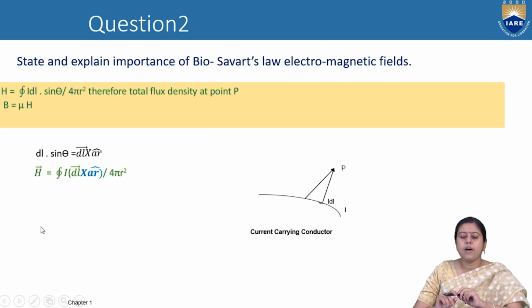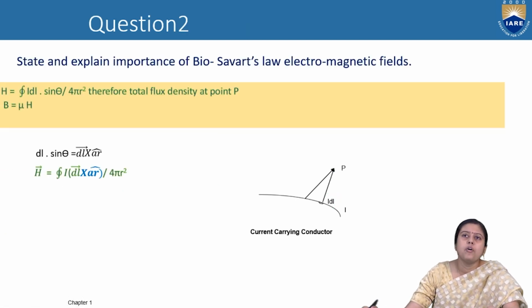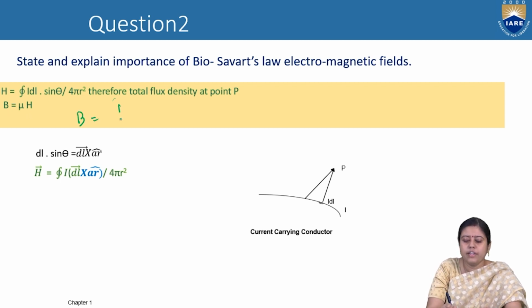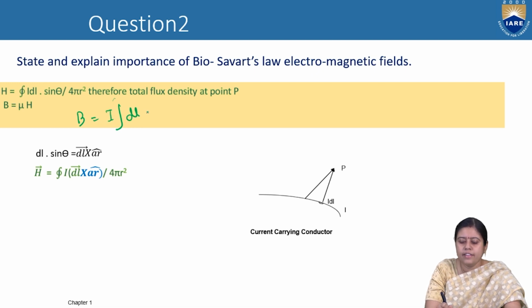Now, if we want to write it in the vector form, what will be the change? We got H is equal to the integration of I dl sine theta by 4 pi r square. Therefore, the total flux density at point P, B is equal to mu H, and B is equal to the integration of mu I dl sine theta by 4 pi r square.